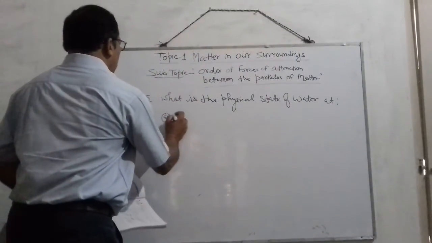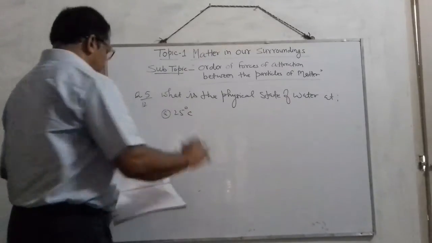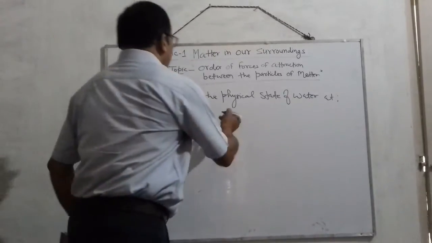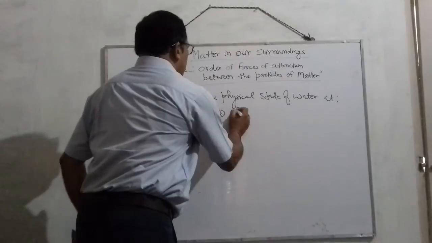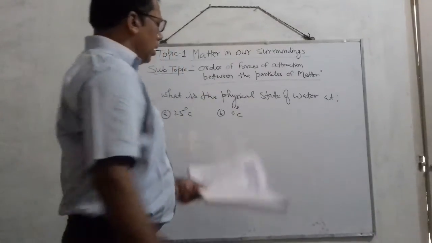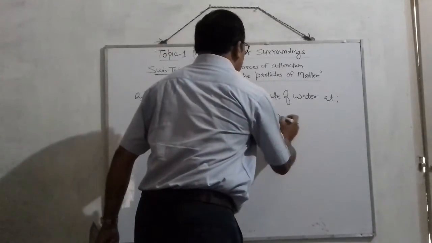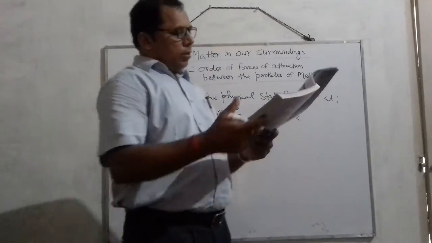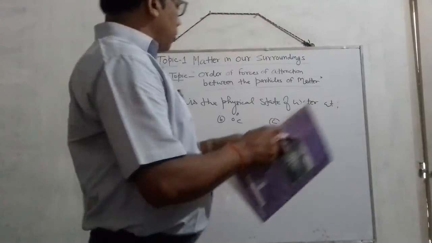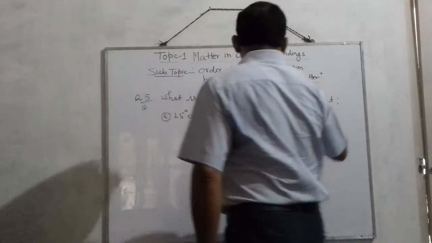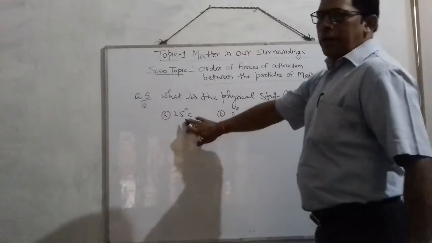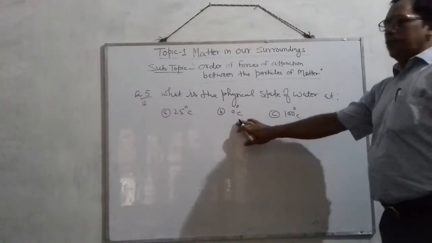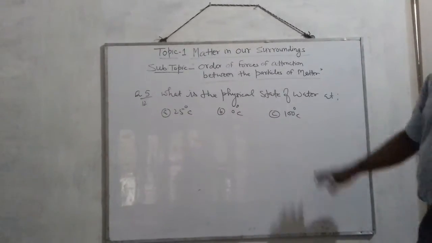First is 25 degrees Celsius, B is 0 degrees Celsius and C is 100 degrees Celsius. Okay children? So you have to tell what will be the physical state of water at 25 degrees, at 0 degrees and at 100 degrees.